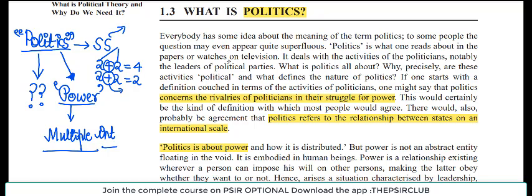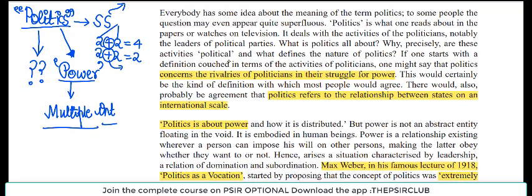We will study it in detail, but अभी के लिए इतना ही आप यहाँ पे समझिए, ठीक है? And if you talk at international level, international politics refers to a relationship between states on an international level, right? तो international level पे भी कहीं ना कहीं it has changed, but the central concept still remains somewhat related to power.